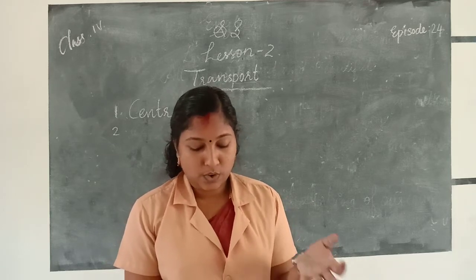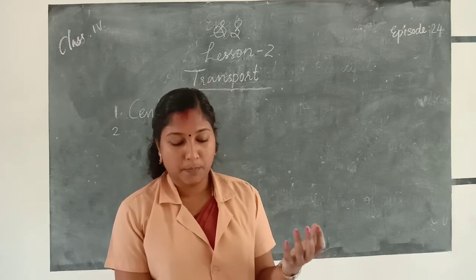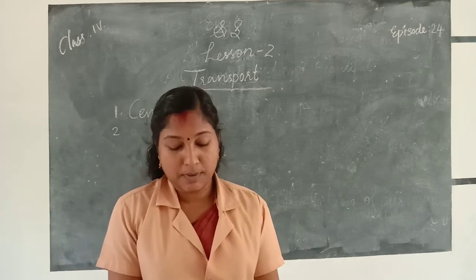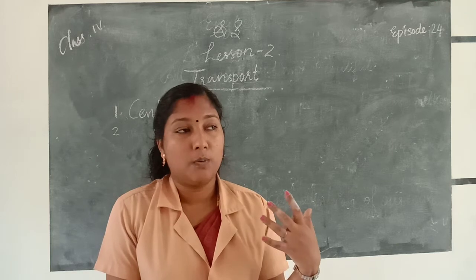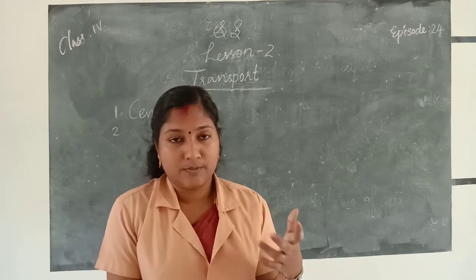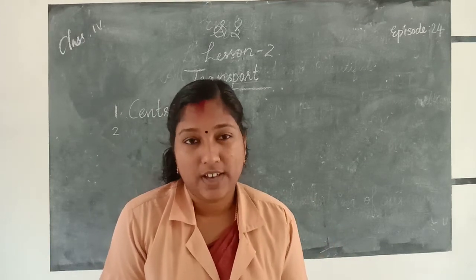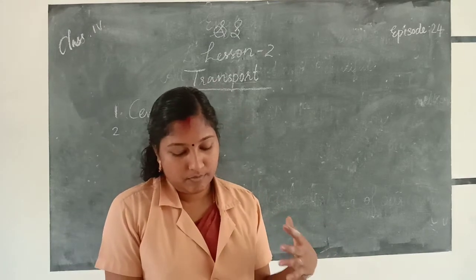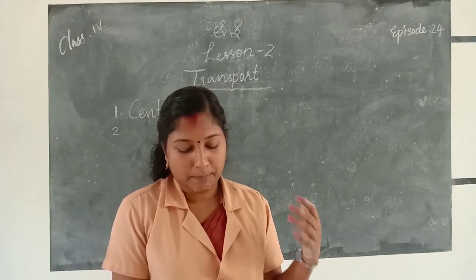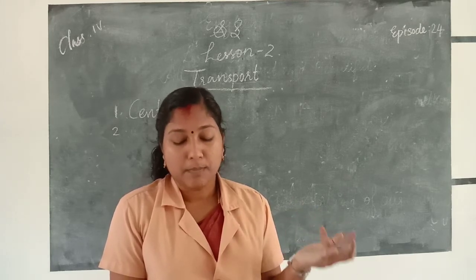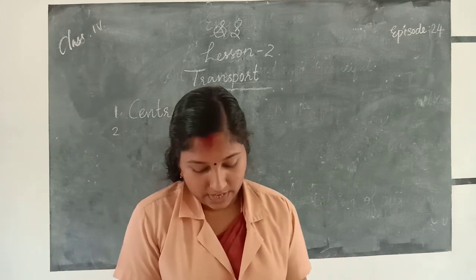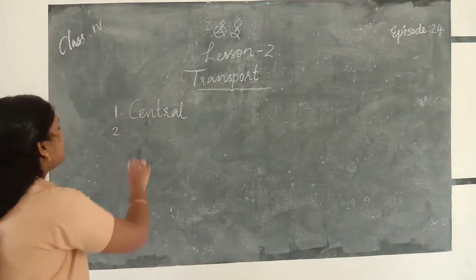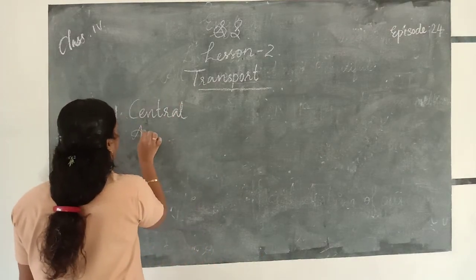We choose one depending on the distance to travel, the money we have, and the time available. So the answer is all of these.